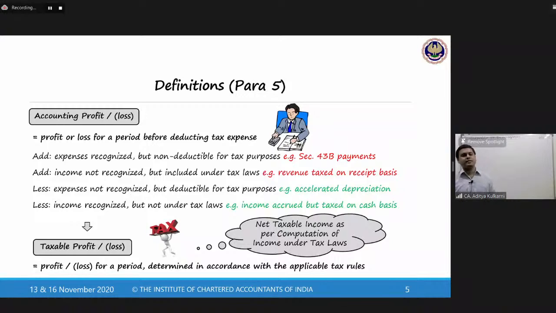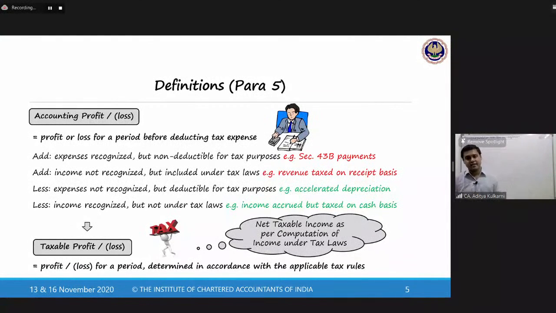In fact, I don't think such a problem may come also, because the standard has far more concepts to examine you on rather than preparing a computation of income. But that is just for my friends who are probably exposed only to audit and related areas in their articleship, that I could explain to them how exactly we account for the tax liability. So to arrive at taxable profit, you start with accounting profit. It's exactly the computation of income in PGBP.